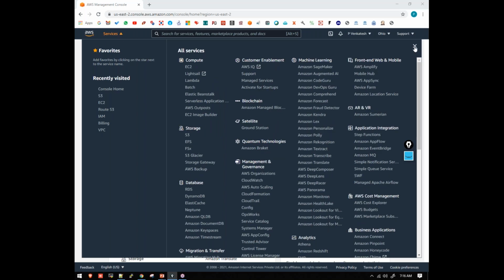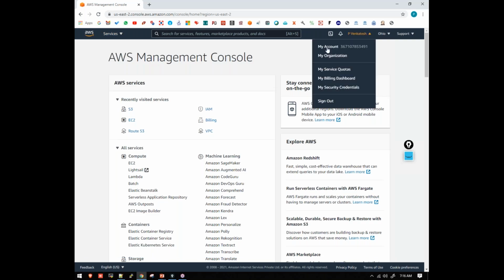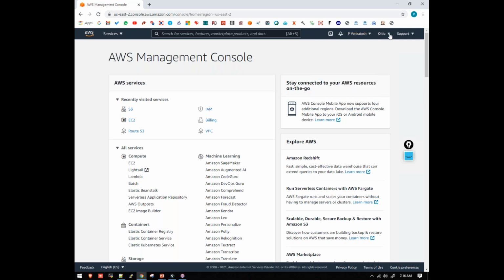Now here we can see our account name. If you click on this account name, you can see your account related information. If you want to see how much billing has happened, if you want to change your password, or if you want to log out, you can use this account related information. Now we have something called regions here.